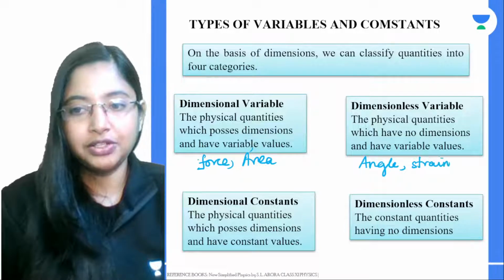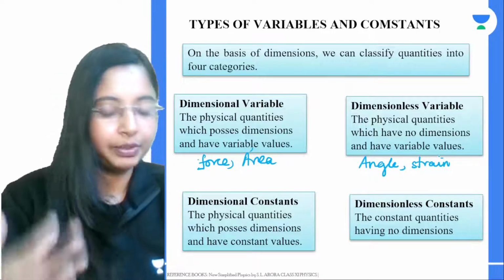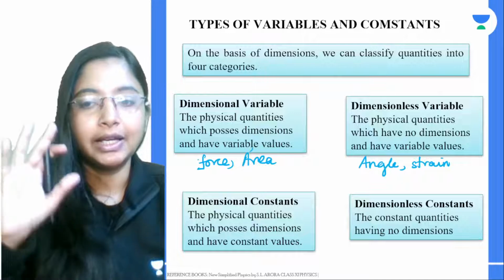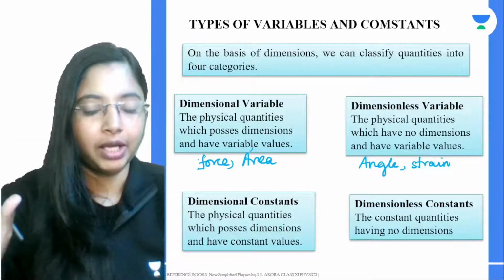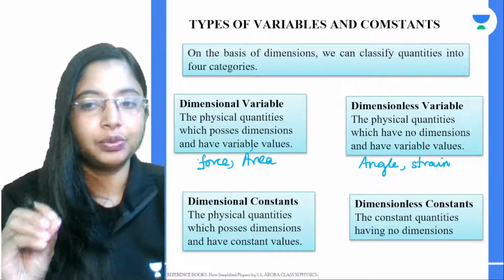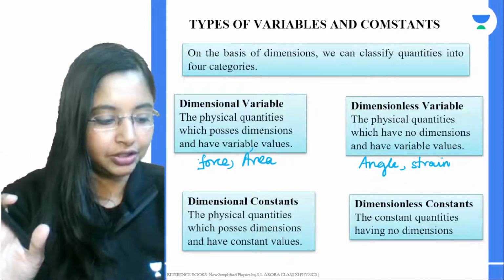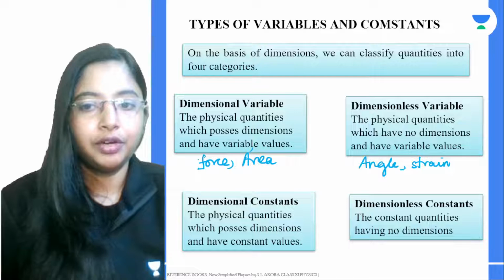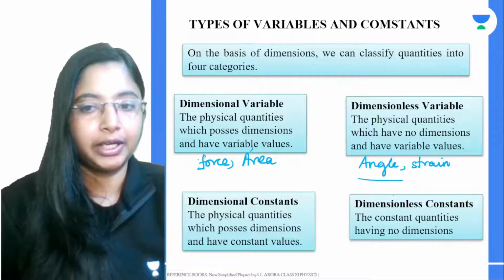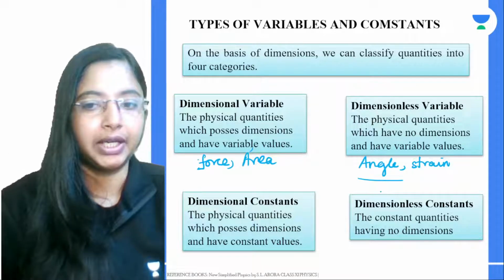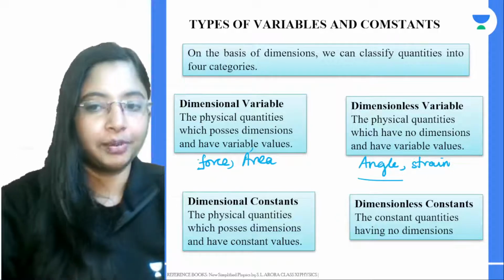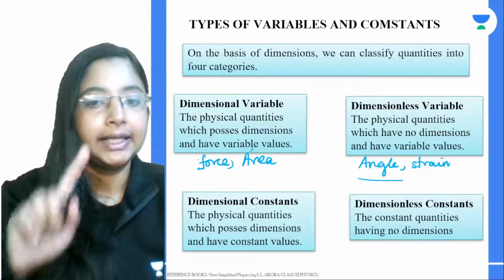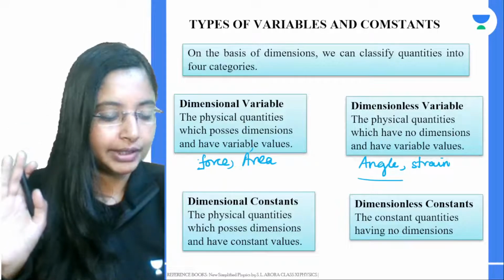Strain also changes from object to object, from one system to another, but it has no dimension. The variable associated with it changes, but the dimension doesn't change. Think of it this way: what is the angle of a straight line, or the angle of a right angle triangle? All of these have different values, but angle itself has no dimension. Next, from variables, let's come to constants.